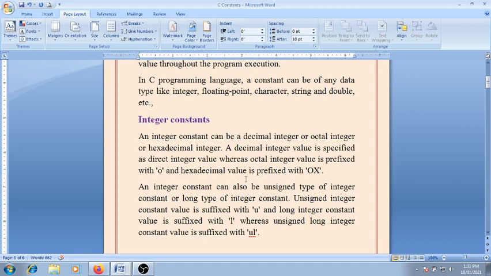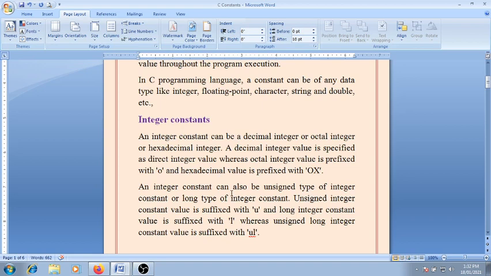That means how to recognize whether it is a decimal value, an octal value, or a hexadecimal value. The decimal value is a simple combination of 0 to 9 digits. Then the octal integer. How to recognize an octal integer or octal value? The value which is prefixed with 0 is called an octal number. And hexadecimal numbers are recognized with 0X.